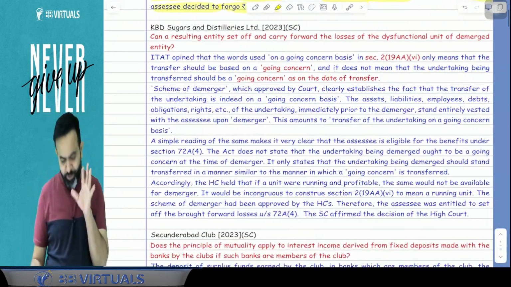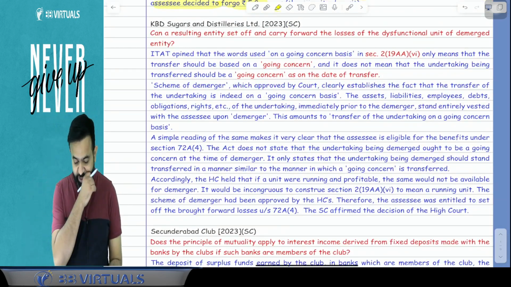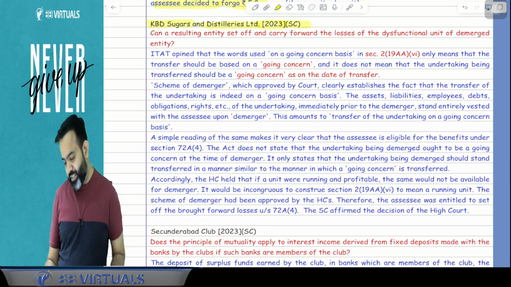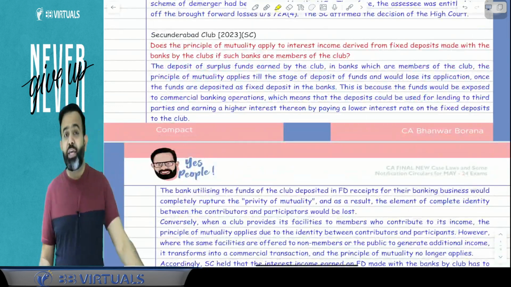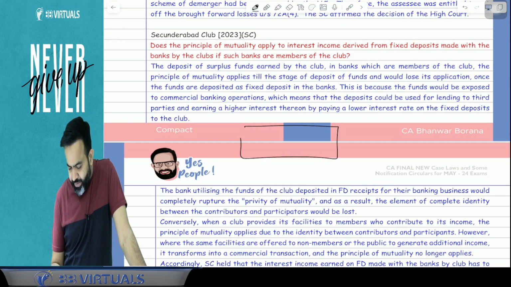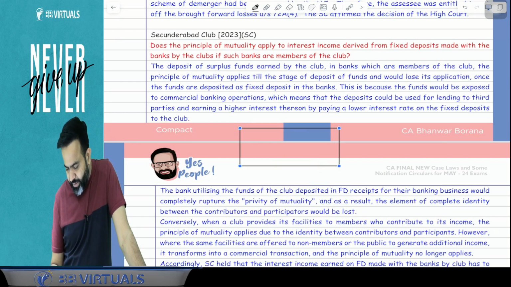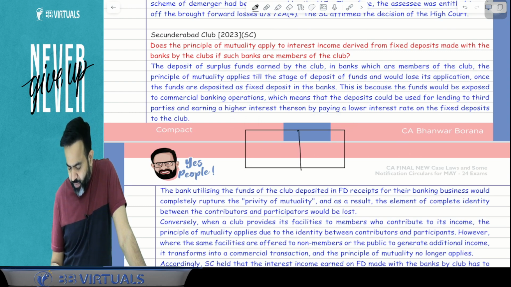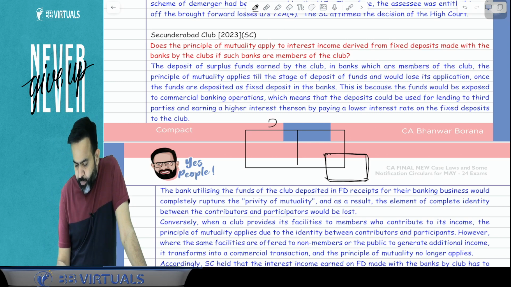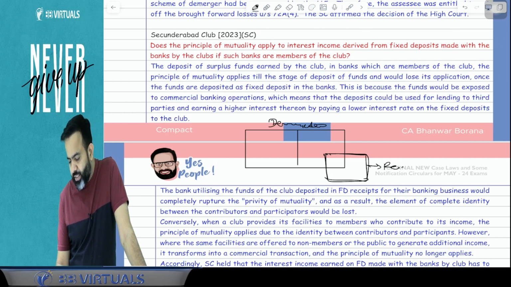Now guys, the second case law, and this case law is also interesting. It is the case of KBD Sugars and Distilleries Limited, 2023 Supreme Court judgment. If you remember, we have discussed one concept called demerger. Suppose an assessee has 2 units, and 1 unit they have demerged. In the case of a demerger, the old company is known as the demerged company, and the new company is known as the resulting company.